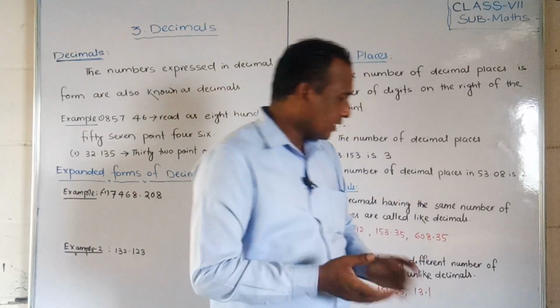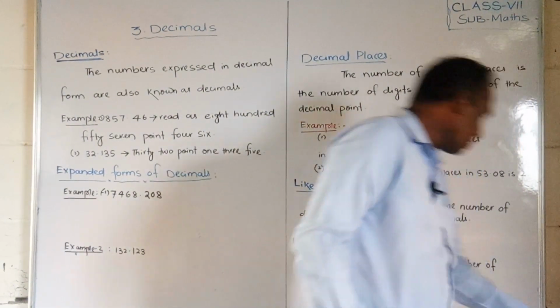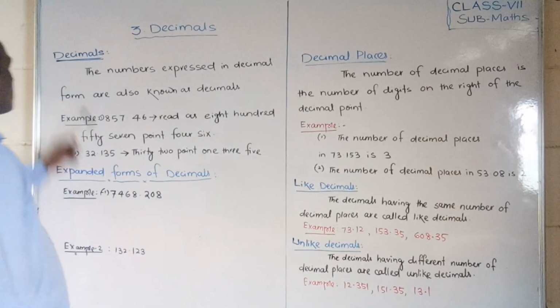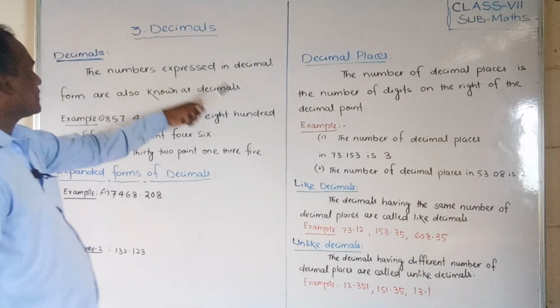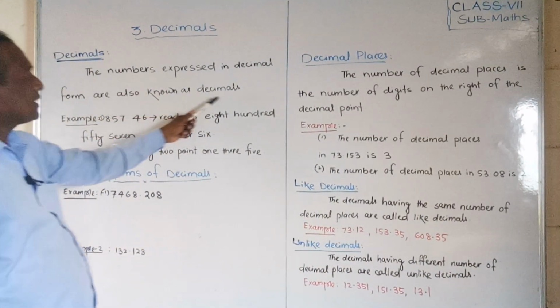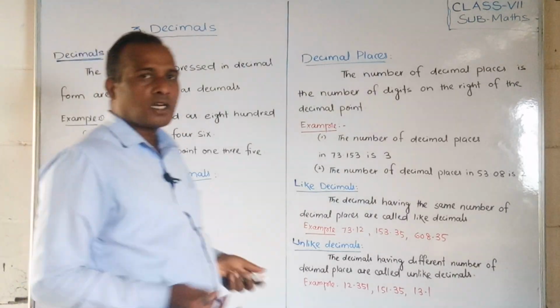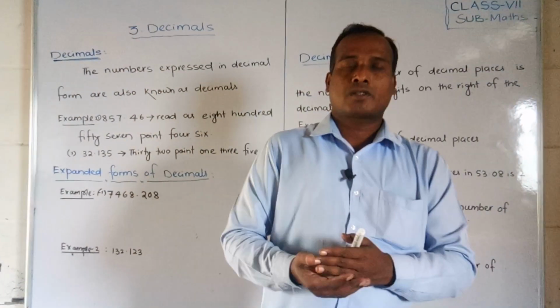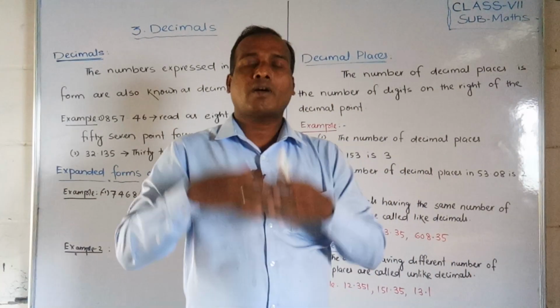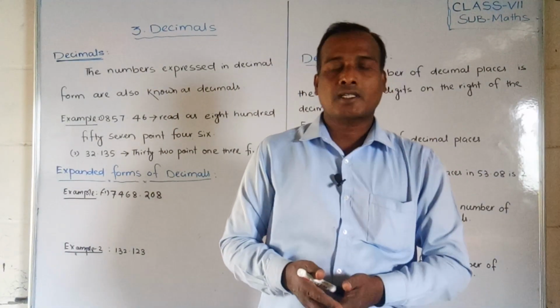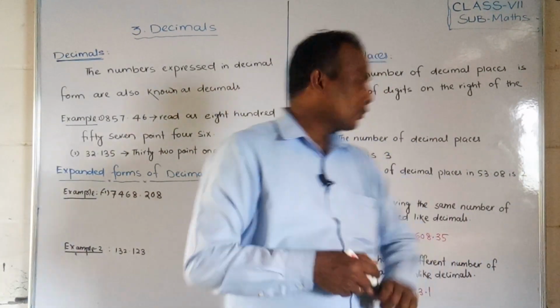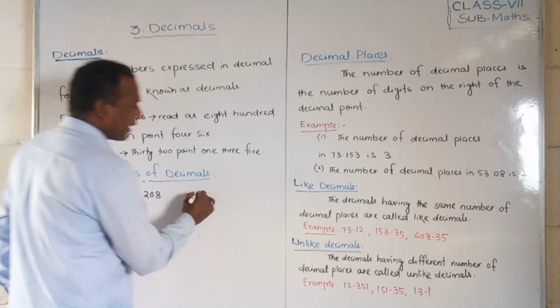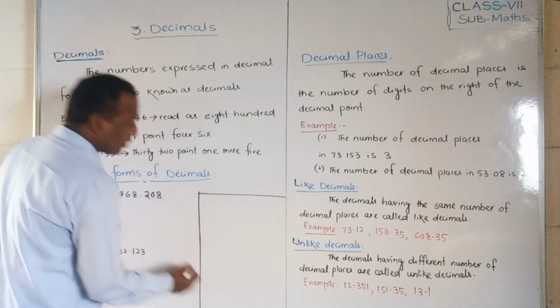First of all, what are decimal numbers? Decimal means the number expressed in decimal form; these are also called decimals. That means, what are decimals? When we express numbers with a decimal point, you have already studied this in 6th standard, but I will remind you once. So look here, students, I will write some numbers that you have to identify.